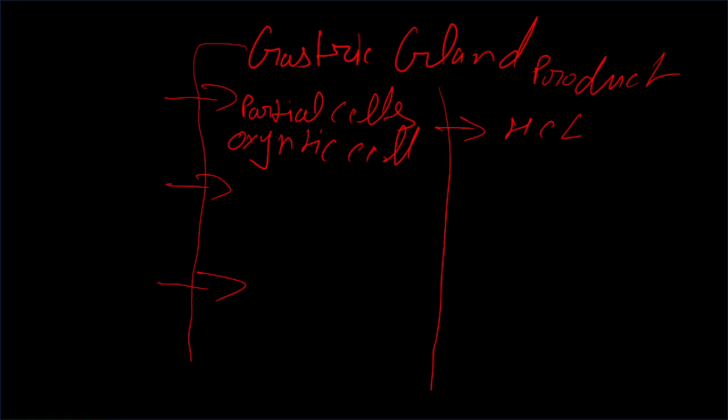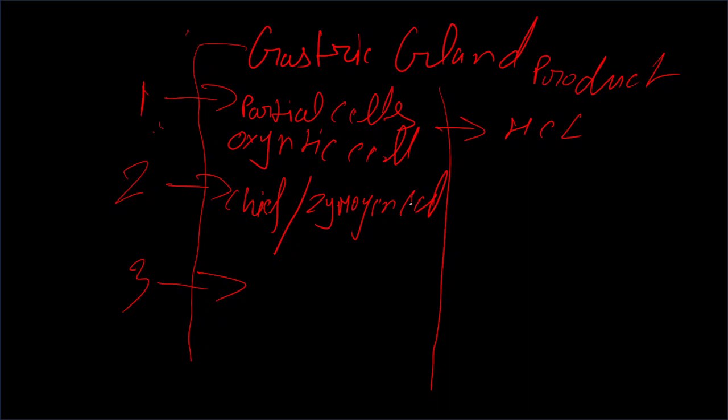And the second cell is the chief or zymogen cell, which produces pepsinogen plus prorenin. And pepsinogen and prorenin in our stomach are in inactive form.